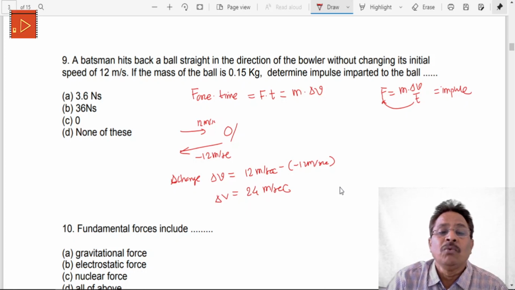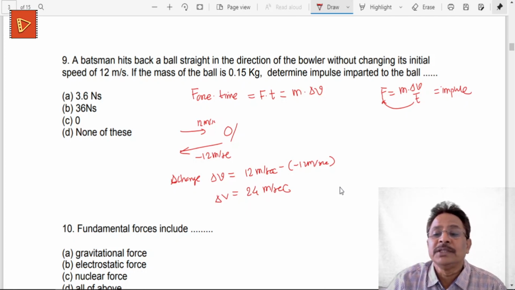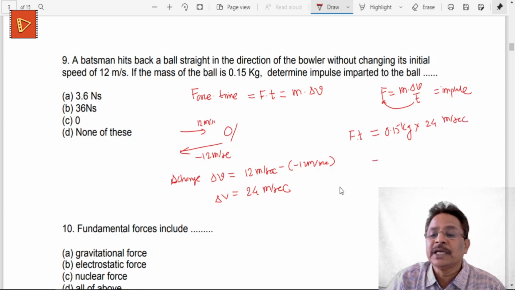And now what we have to calculate is m into delta v. So this impulse F into t is given by the mass of this object, 0.15 kg, into 24 meters per second. If this entire calculation is done, you will get this to be equal to